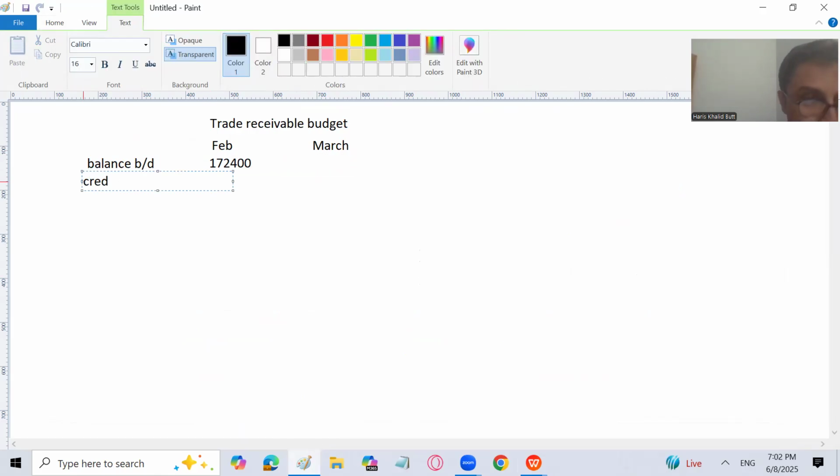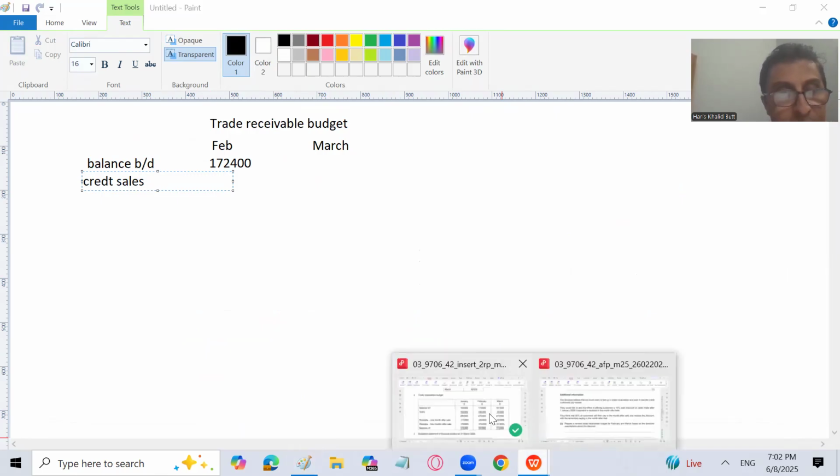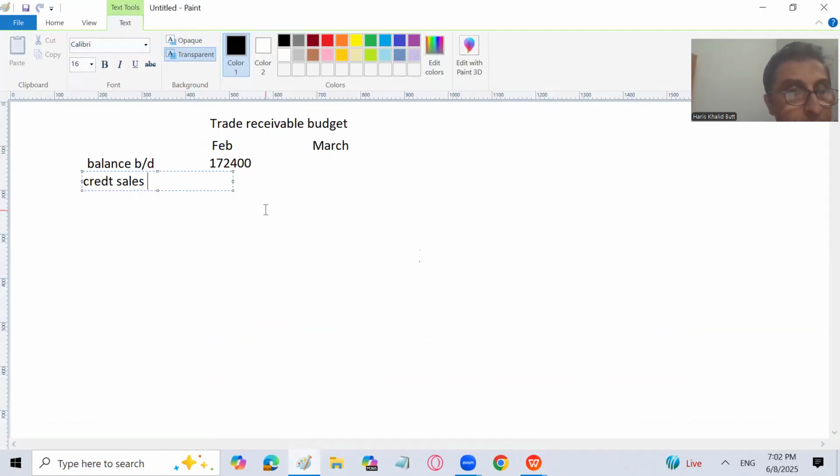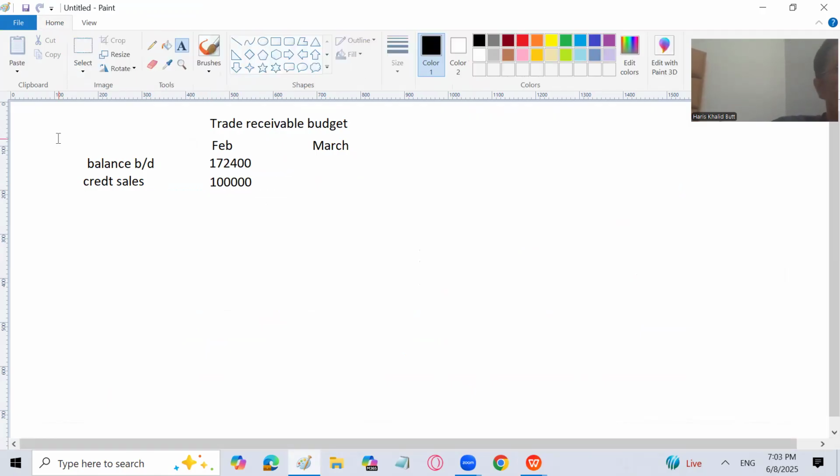Credit sale I'm going to write, which is for the month of February. Let's move back. We can see that easily. The credit sales for the month of February is 1 lakh. So I'm going to write it here. The credit sale 1 lakh. Okay. Then I will go with the total of this. Obviously, we have to go for the total of this, right? That is the available amount.